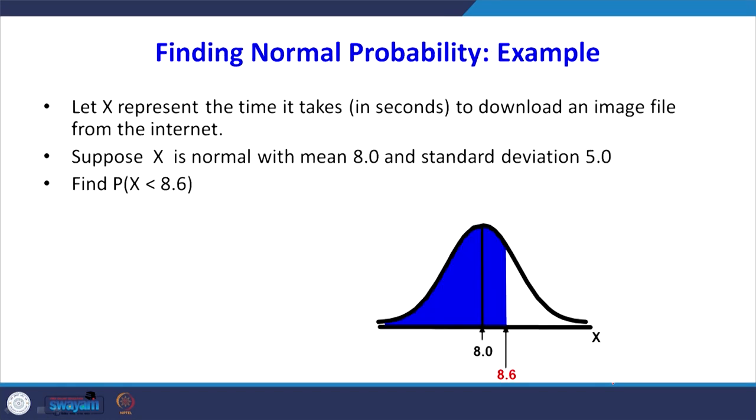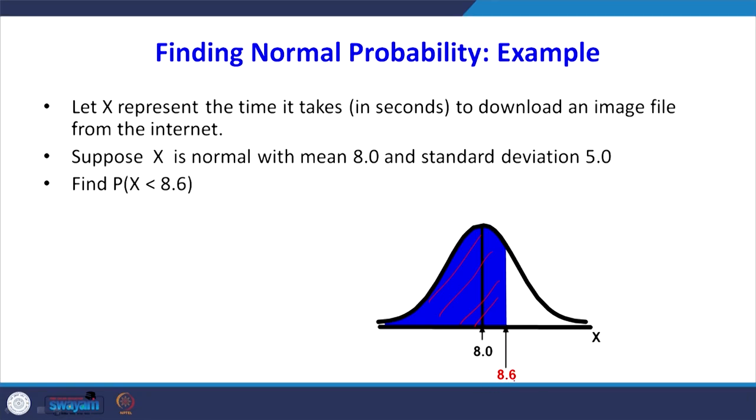Let x represent the time it takes to download an image file from the internet. Suppose x is normal with mean 8 and standard deviation 5. If we want to know the probability of x less than 8.6, that means the probability that the downloading time is below 8.6, right. So first you have to mark the mean, then find this x value 8.6. Since it is asked less than 8.6, it is the left side area.